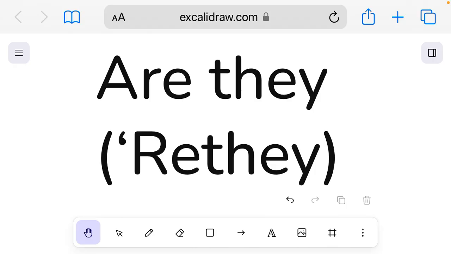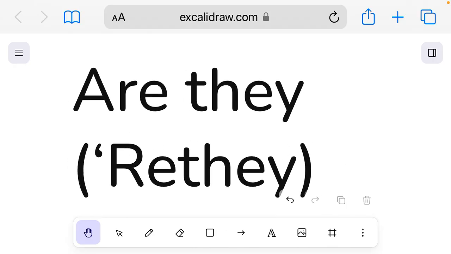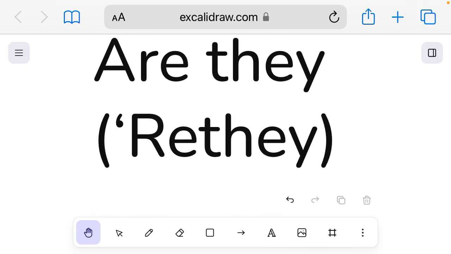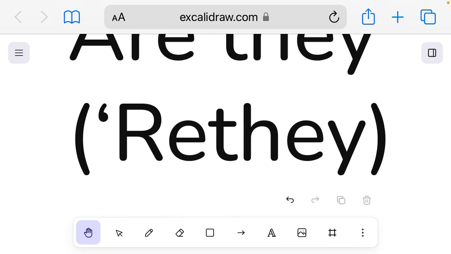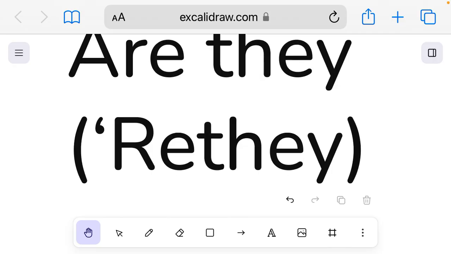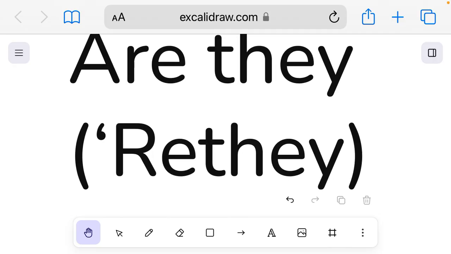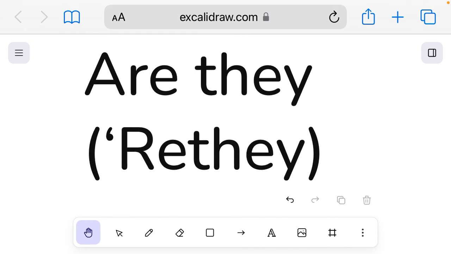"Are they" is the question form of "they are." In a sentence, you can say, "Are they the people?" If you want to say it in contracted form, it's "they're." Just remember that the A in "are" is changed to an apostrophe. That's how you pronounce it.